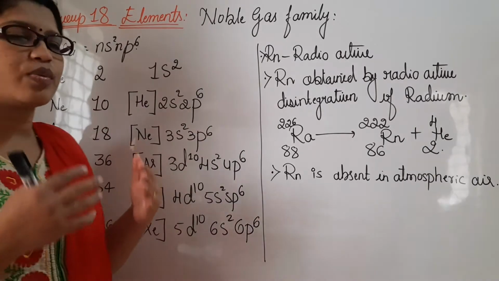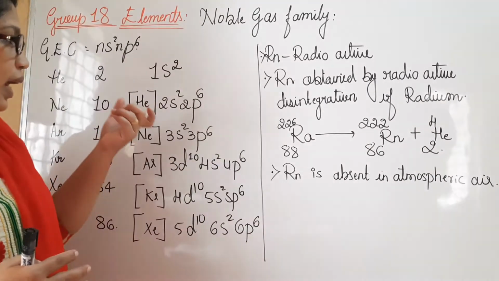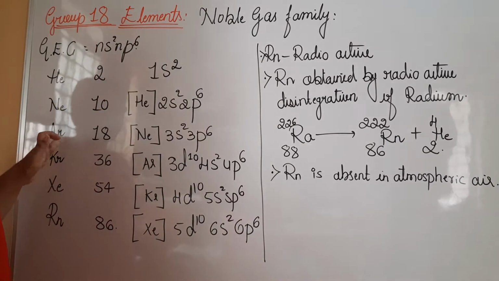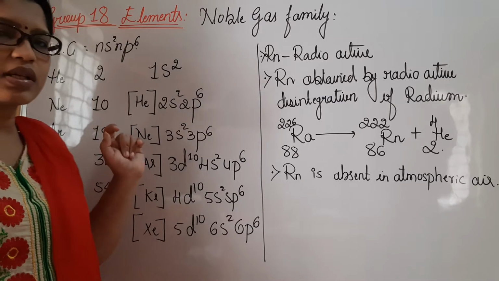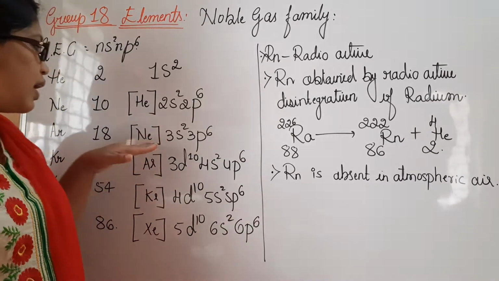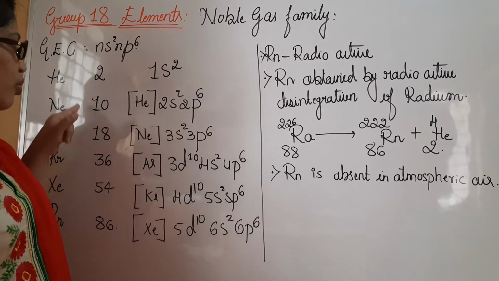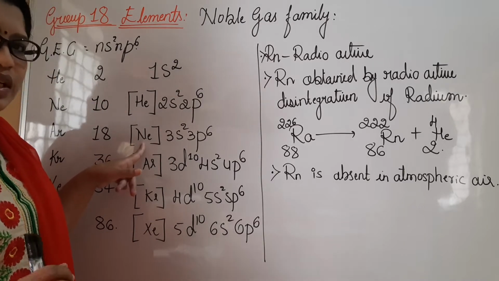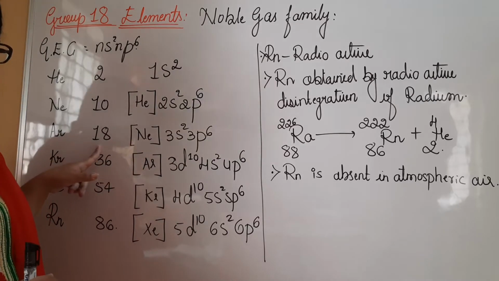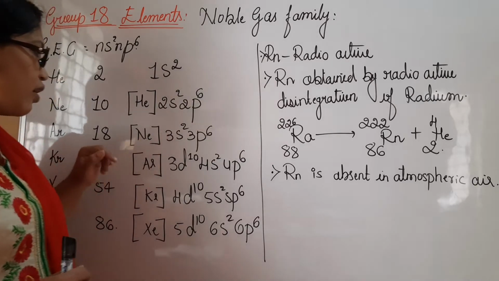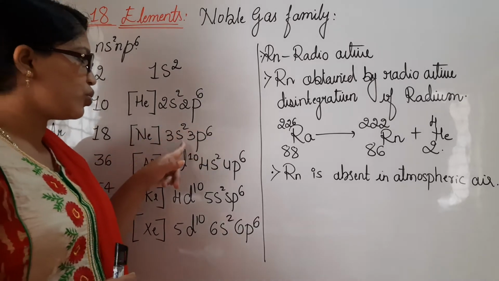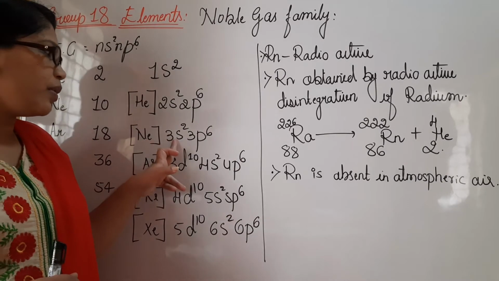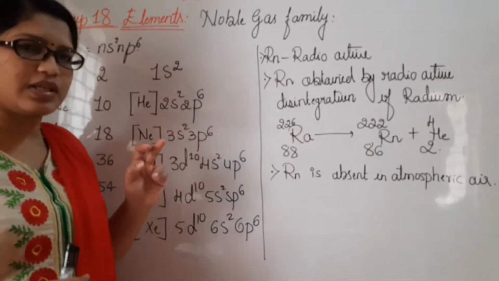As with all the elements we have discussed before, likewise we write the electronic configuration for group 18 elements. Argon has atomic number 18, and we consider neon, which represents 10 electrons out of the 18 of argon. How many are left? 8 electrons are left, 6 plus 2 is 8. As argon lies in the third period, we write 3s2 3p6.